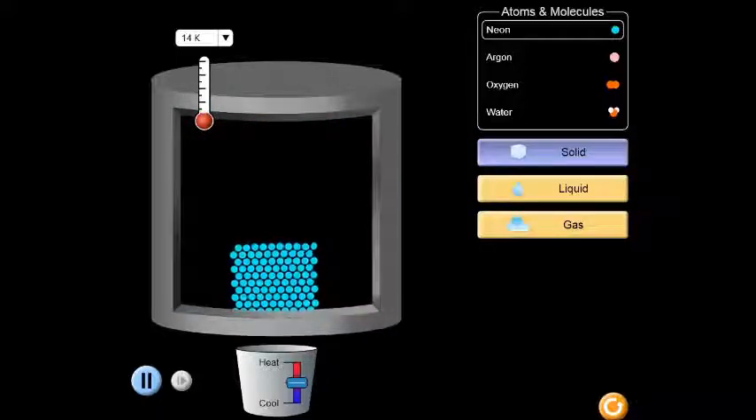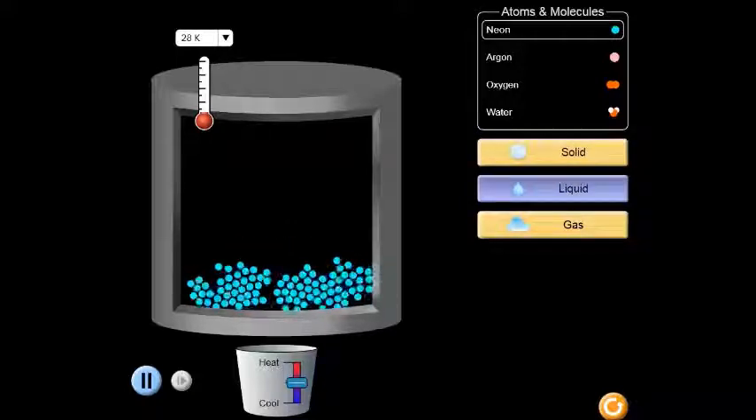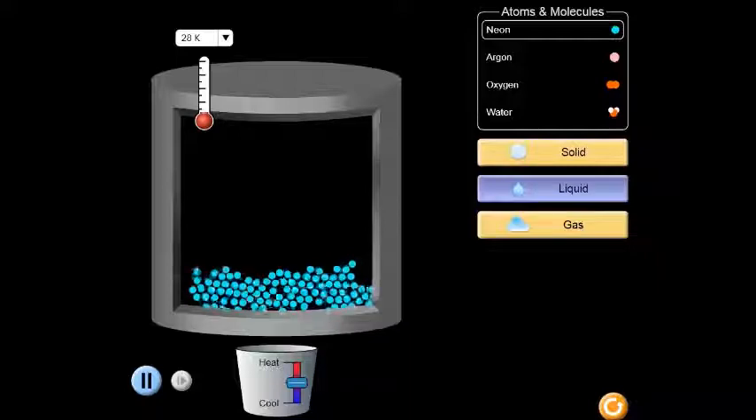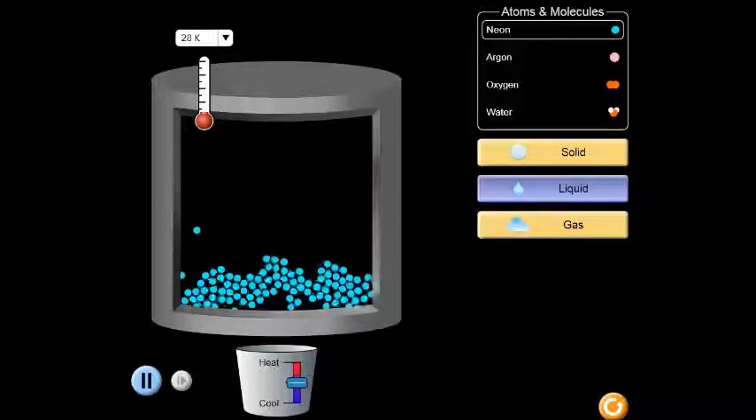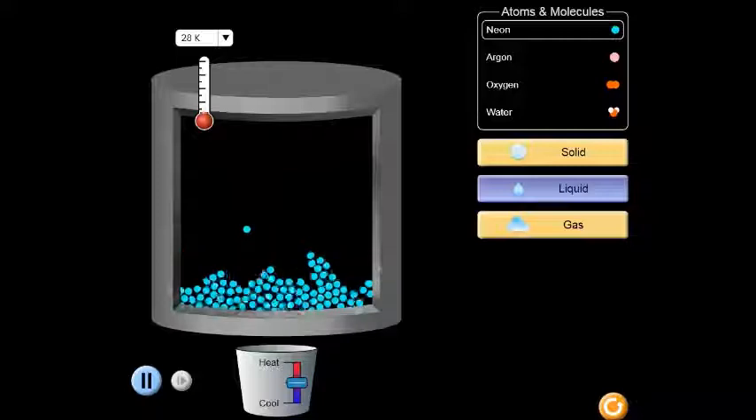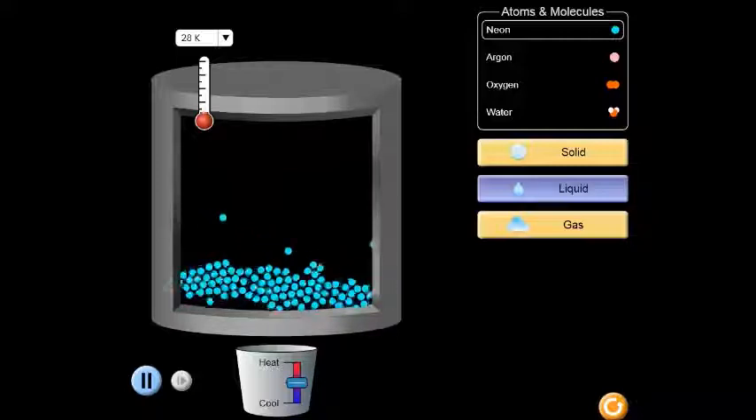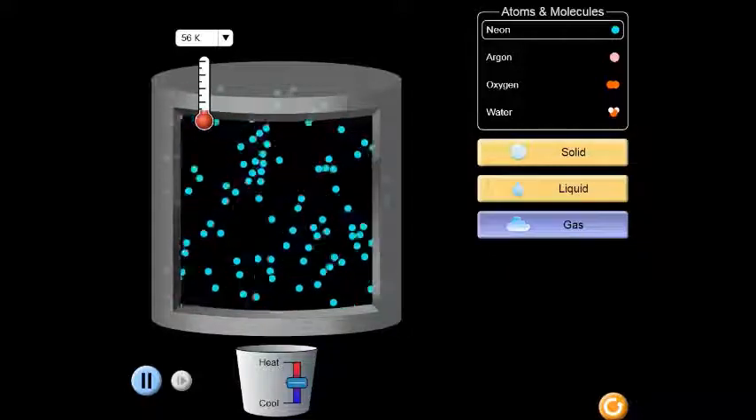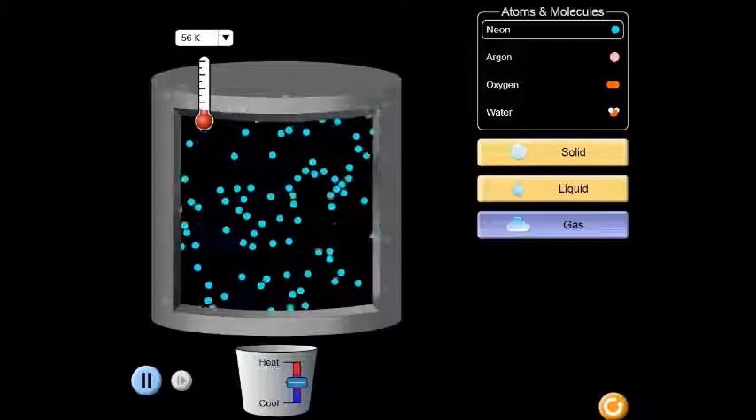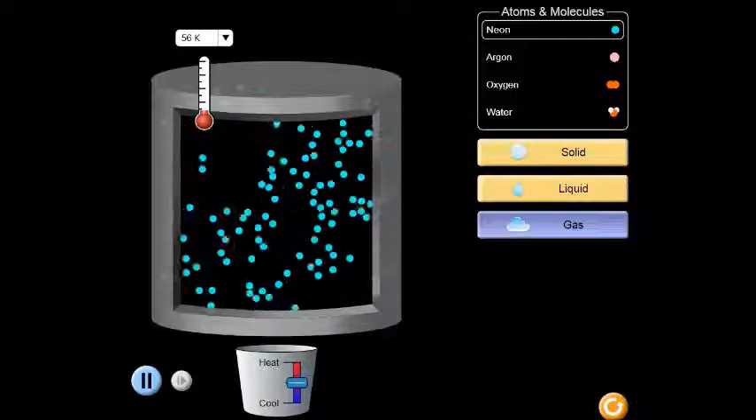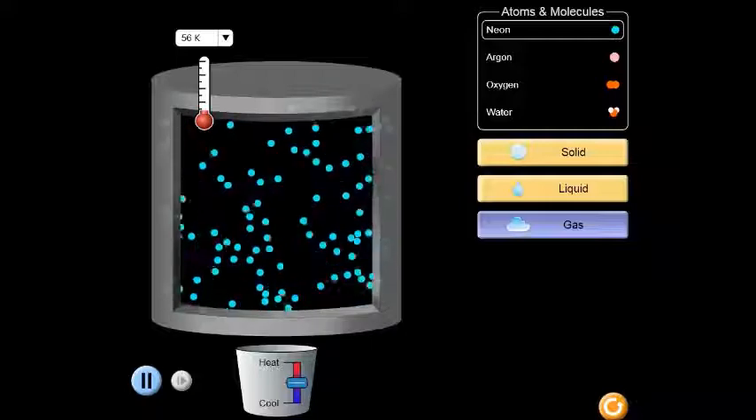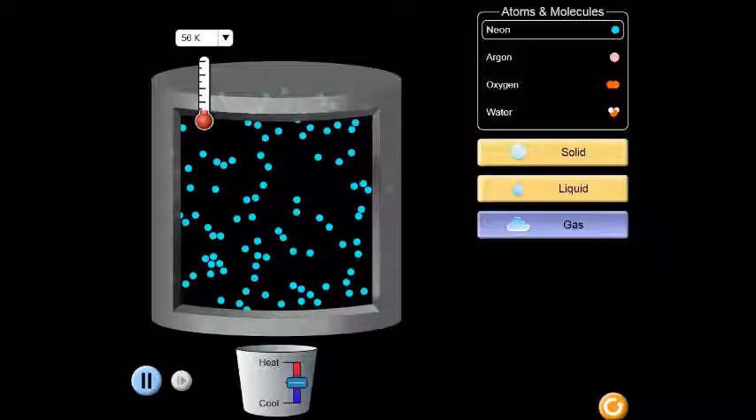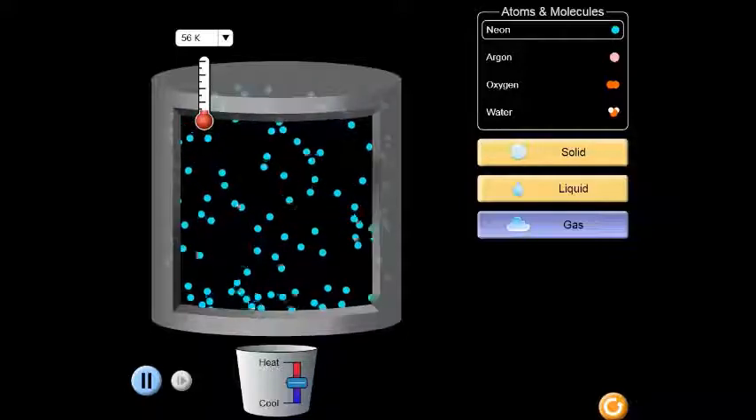So again, looking at the solid, it is vibrating, its shape remains the same, and its volume remains the same. Here, the liquid, it's moving more freely. The shape will change depending on what container it's in, but its volume will stay the same. It's not growing and taking up more space. However, for a gas, it has the greatest amount of freedom. It's moving the most rapidly, and then its shape will change, but also its volume will change. So if this container were bigger, the gas would expand and fill that entire container.